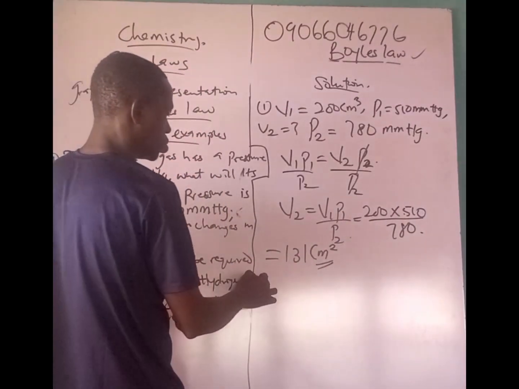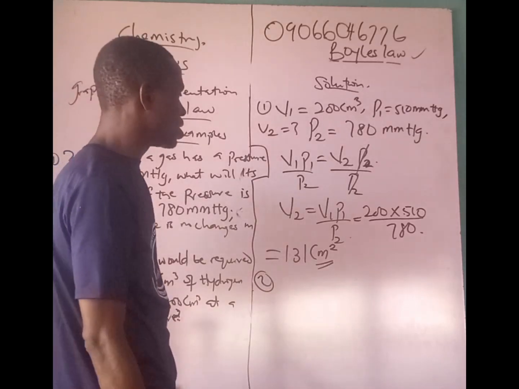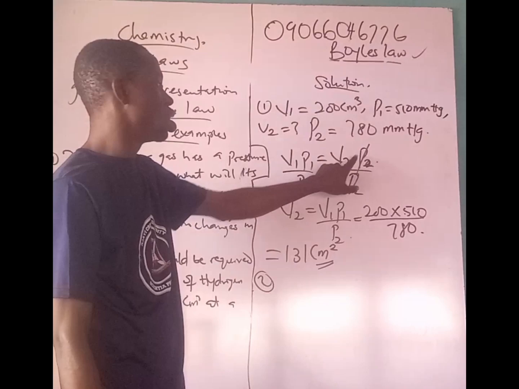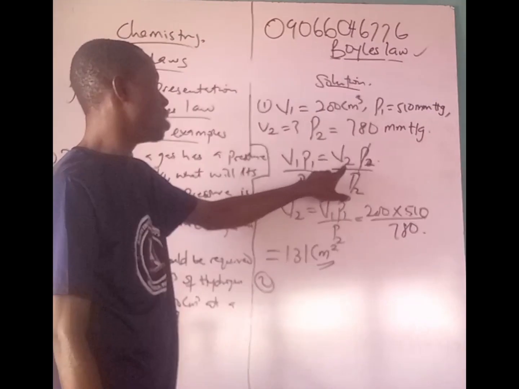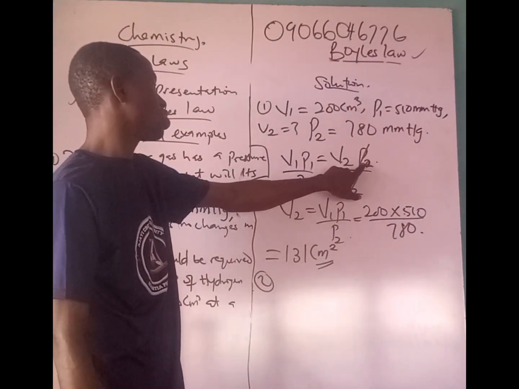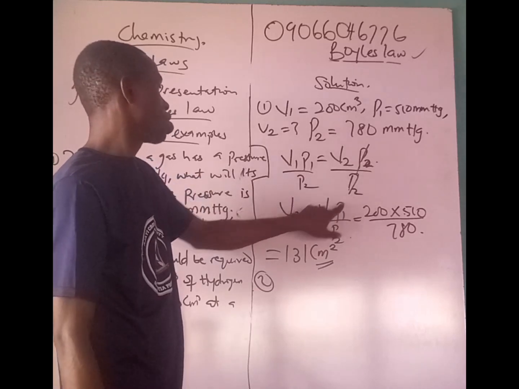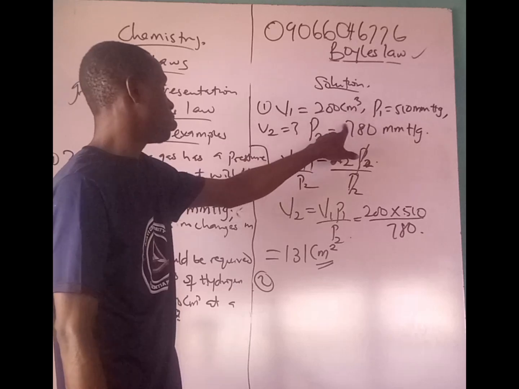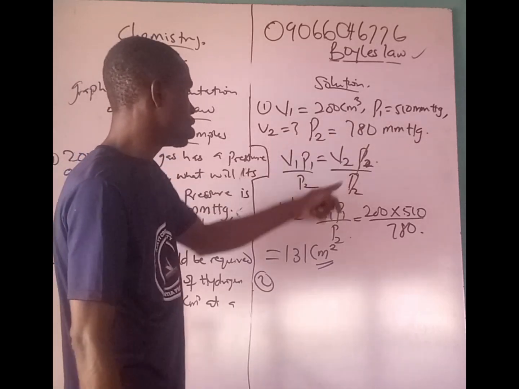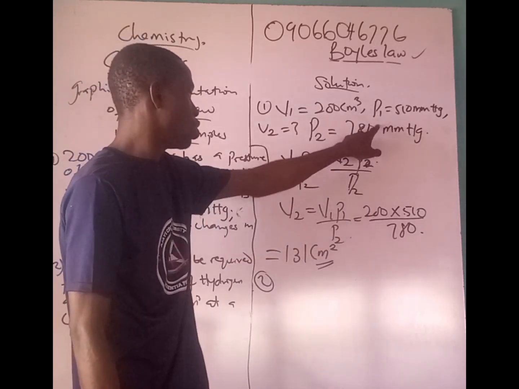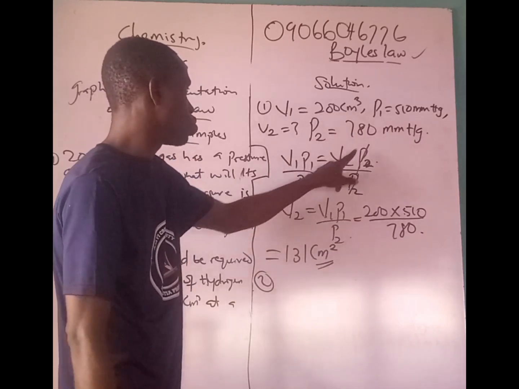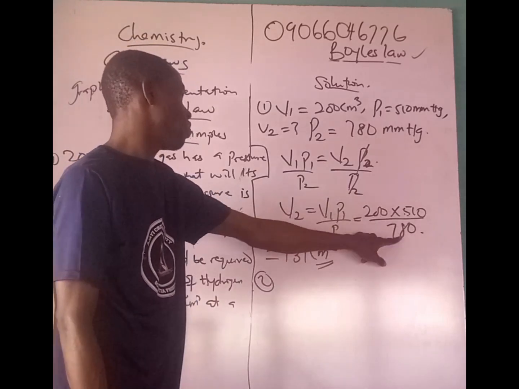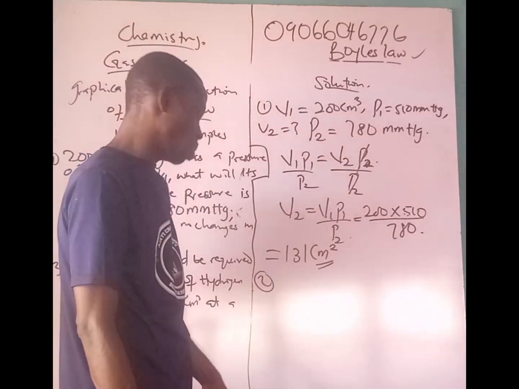Let's quickly recap. I hope you understand that. Look at it. We first write the formula out: V1 P1 equal to V2 P2, because we are looking for V2. Make V2 the subject of the formula. So P2 cancels P2. You are left with V2 equal to V1 P1 over P2. Then let's slot in the figures. Anywhere you see V1, you put 200. P1, anywhere you see P1, you put this. Then P2, so we slot it in. Then by the time you multiply this by this, then divide by 780, you have 131 centimeter cube.